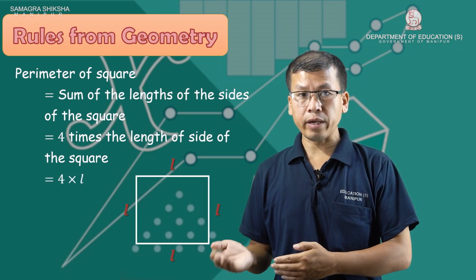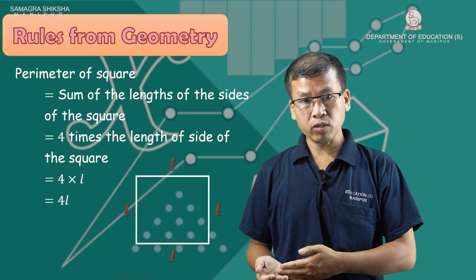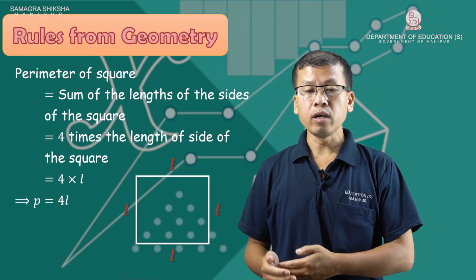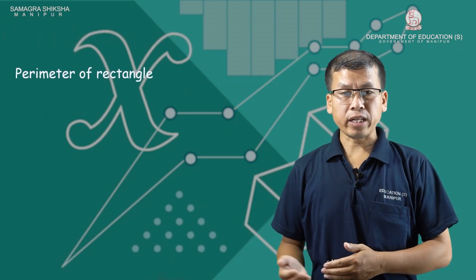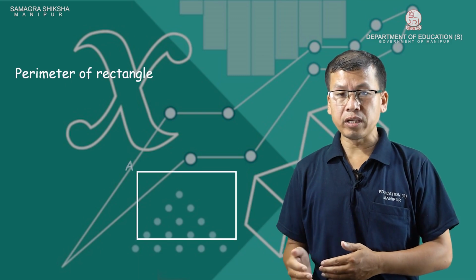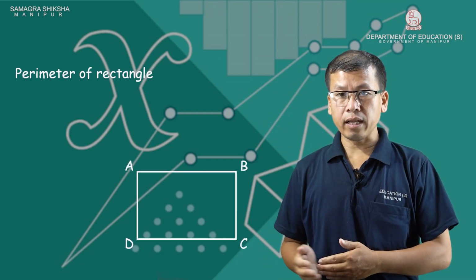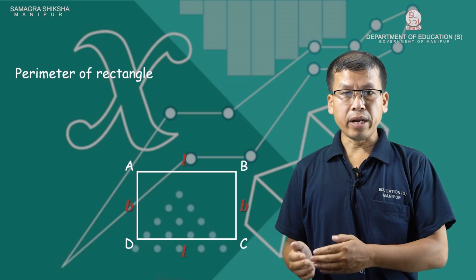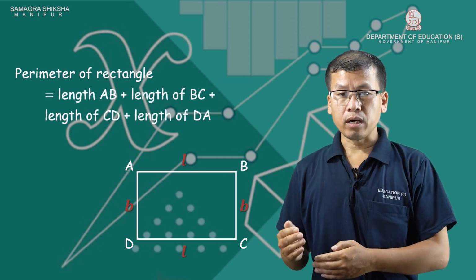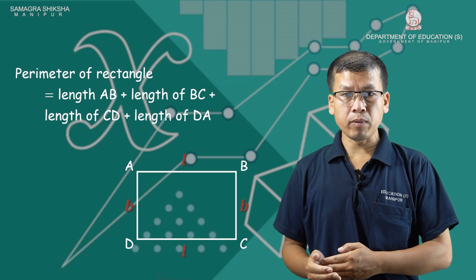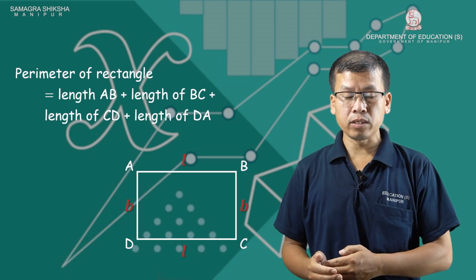The length of the side is L, so the perimeter is 4 times L, which is 4L. Perimeter of a rectangle: take rectangle ABCD with length L and breadth B. The perimeter of a rectangle is the sum of all its sides: length of AB plus length of BC plus length of CD plus length of DA.